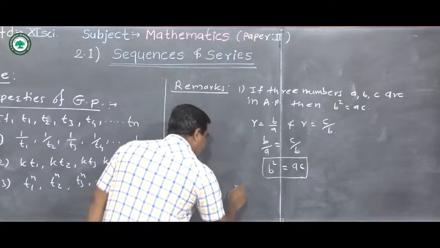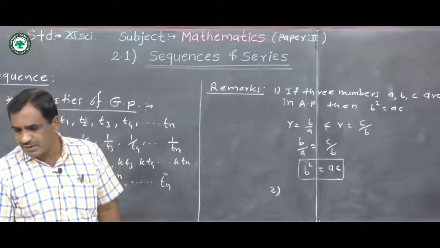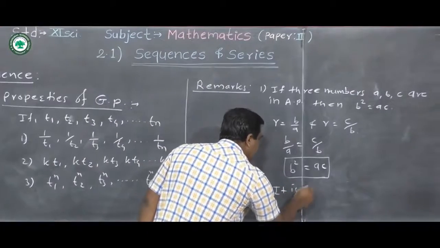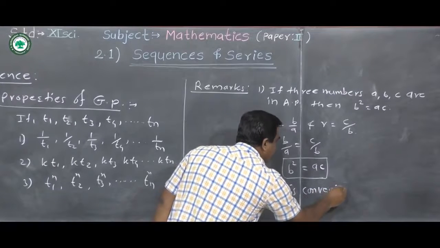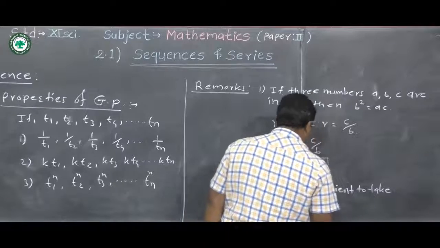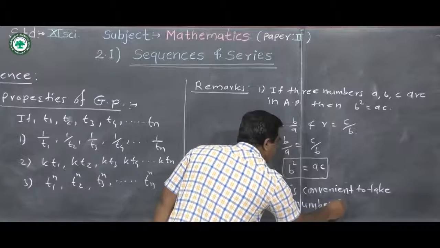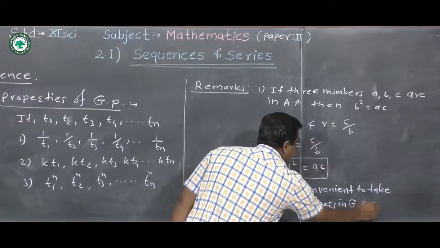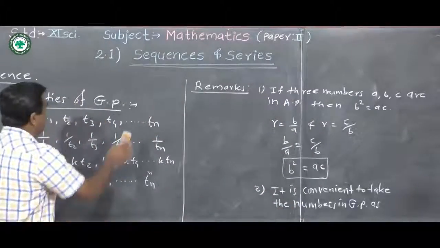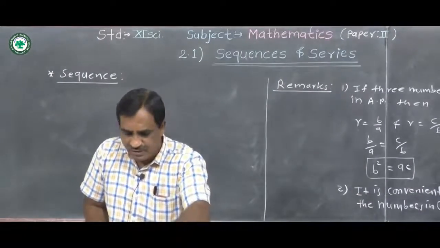Now the second remark is, it is convenient to take the numbers in GP as follows.